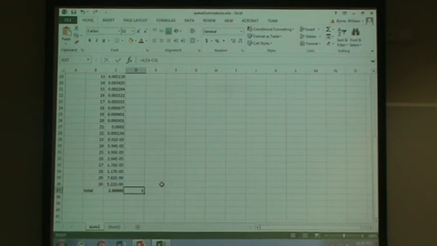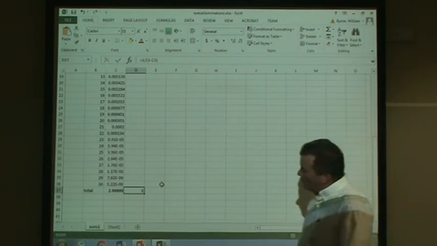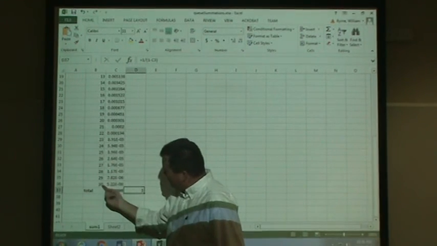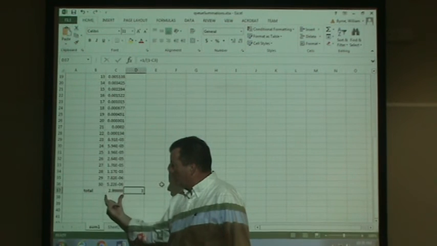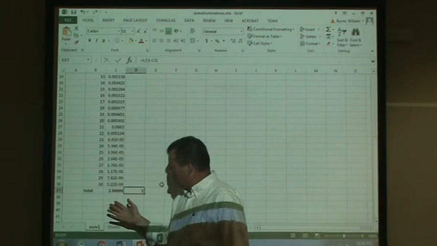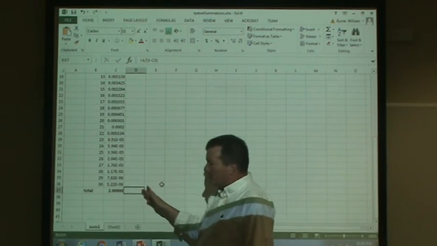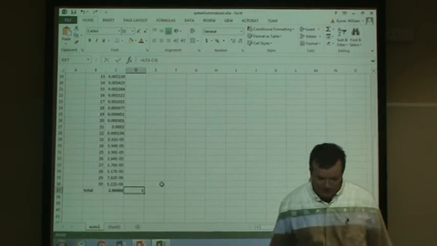Like I said, we're supposed to sum off not to 30 and stop. We're supposed to sum off to infinity. But at this point, we're adding such really small numbers that I kind of ignore it. So the 2.999 and the 3, I'm saying are equal to each other.